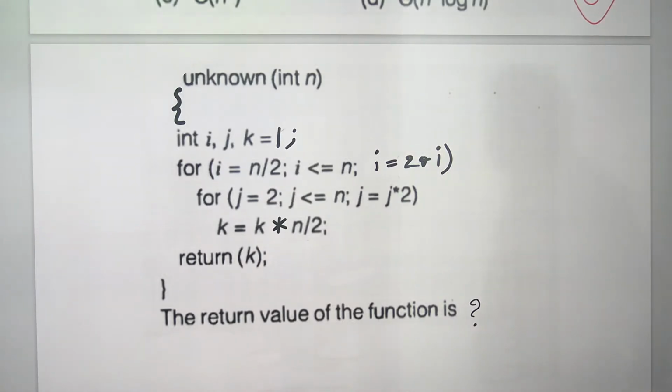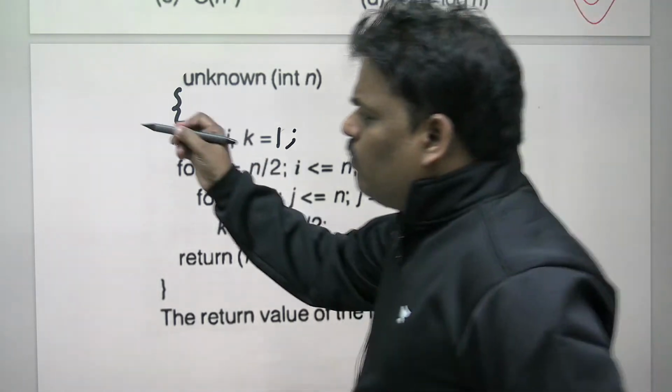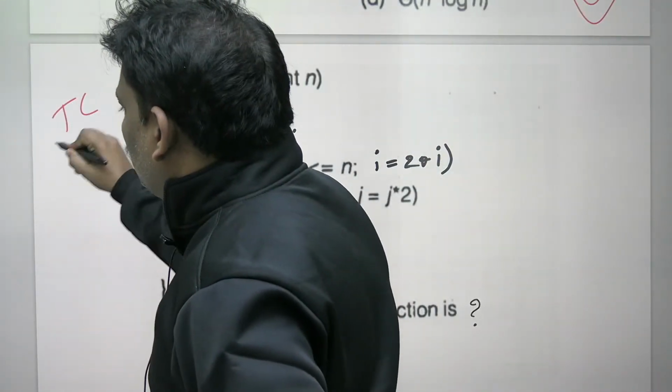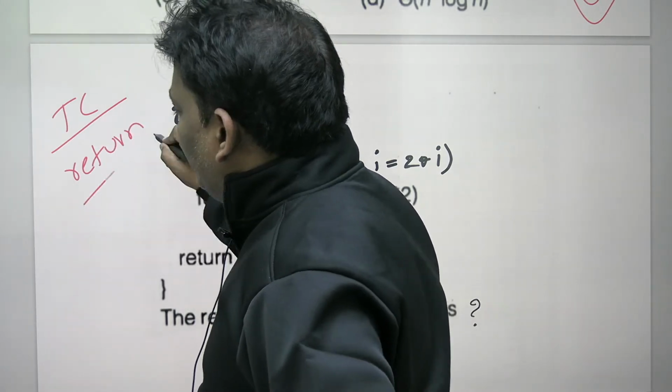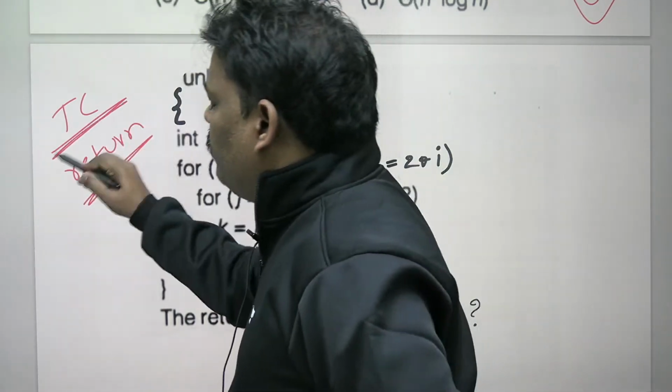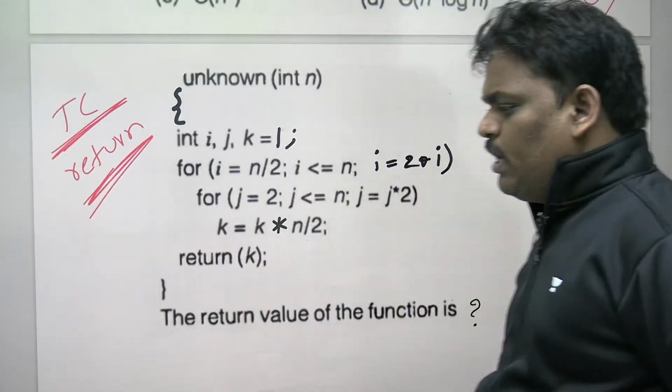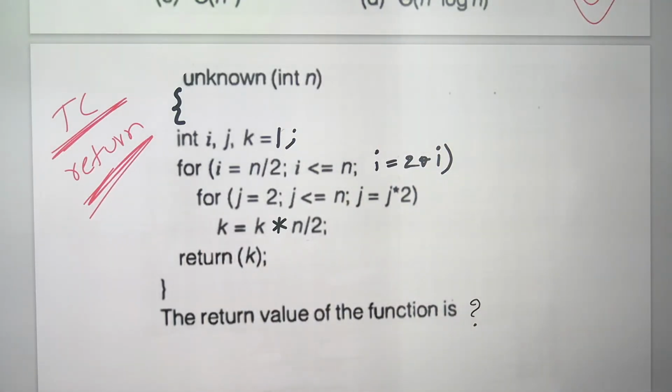Can anyone guess what will be the answer? I want the time complexity for this program, and the return value also. If you really understood the previous problem, can you give the answer for this? Small change I have done.